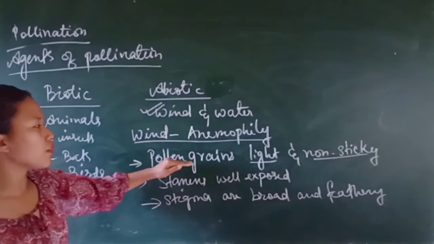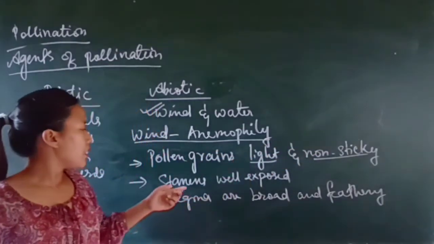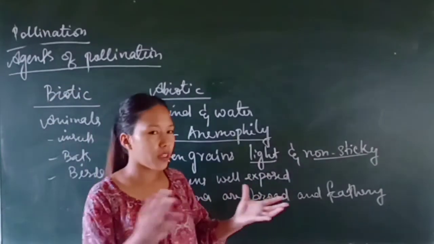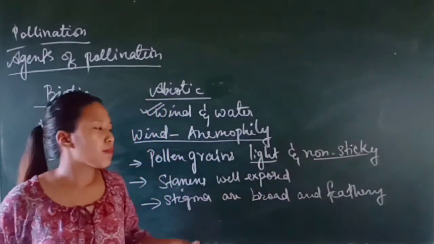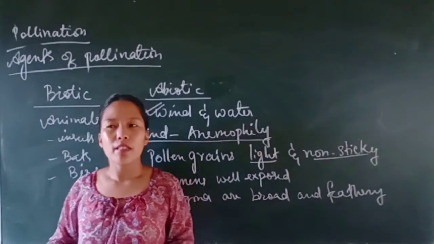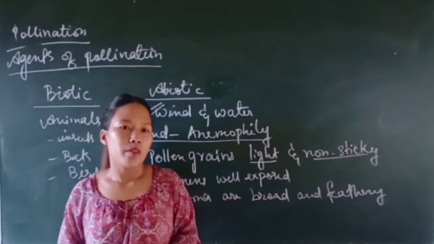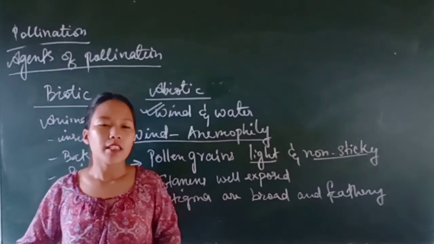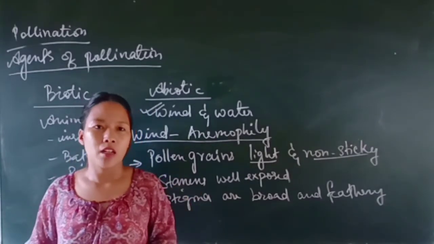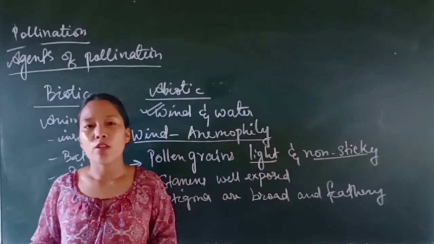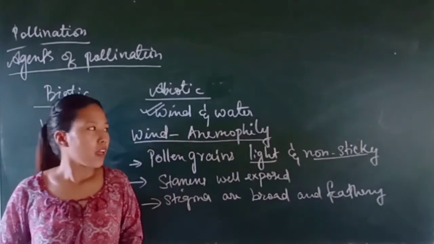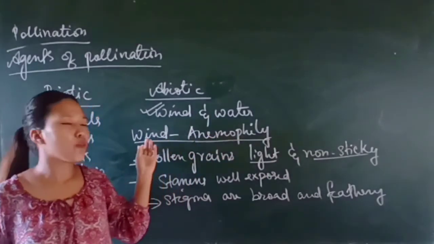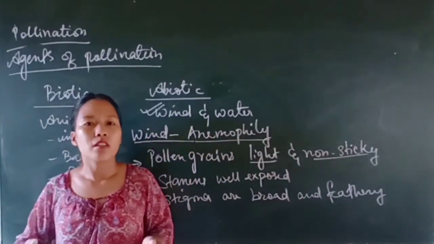You will find that the pollen grains are light and non-sticky, the stamens are well exposed, and the stigma is broad and feathery in order to trap the pollen grains. Now, let us take the example of the corn cob. The golden hairy thing that you see in the corn is nothing but the style and stigma, which floats in the wind in order to trap the pollen grains. And wind pollination, that is anemophily, is very common in the grasses.